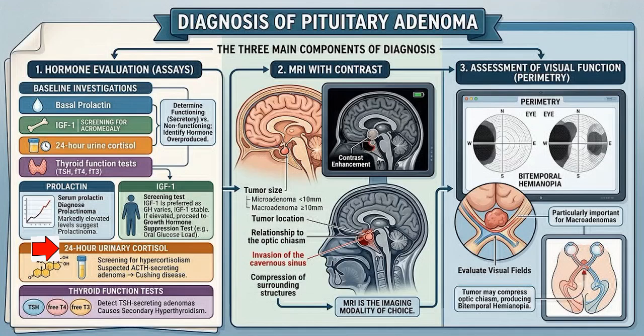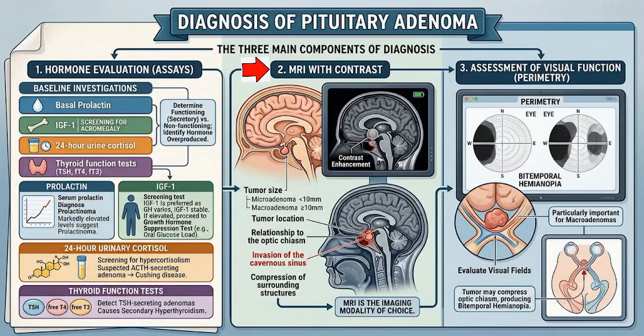24-hour urinary cortisol. This test screens for hypercortisolism in patients suspected of having an ACTH-secreting pituitary adenoma causing Cushing disease. Thyroid function tests. TSH, free T4, and sometimes free T3 are measured to detect TSH-secreting adenoma, which cause secondary hyperthyroidism. 2.